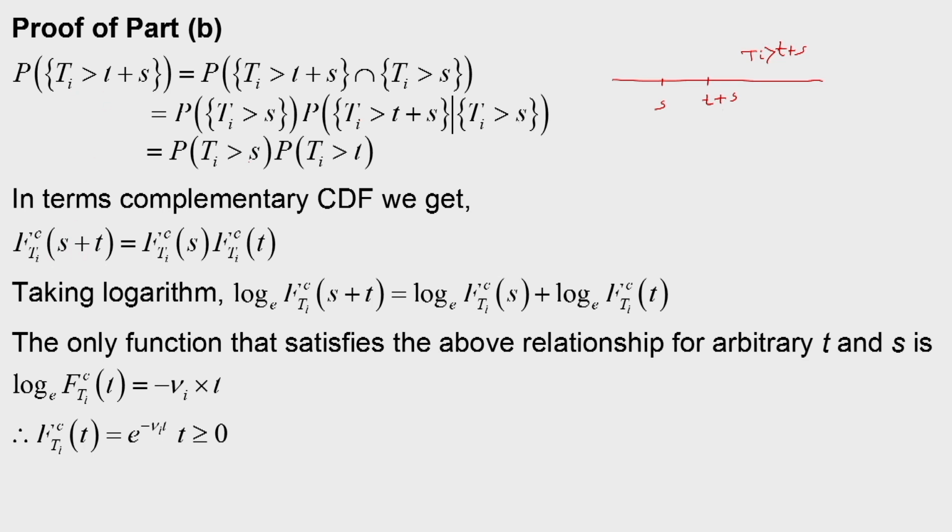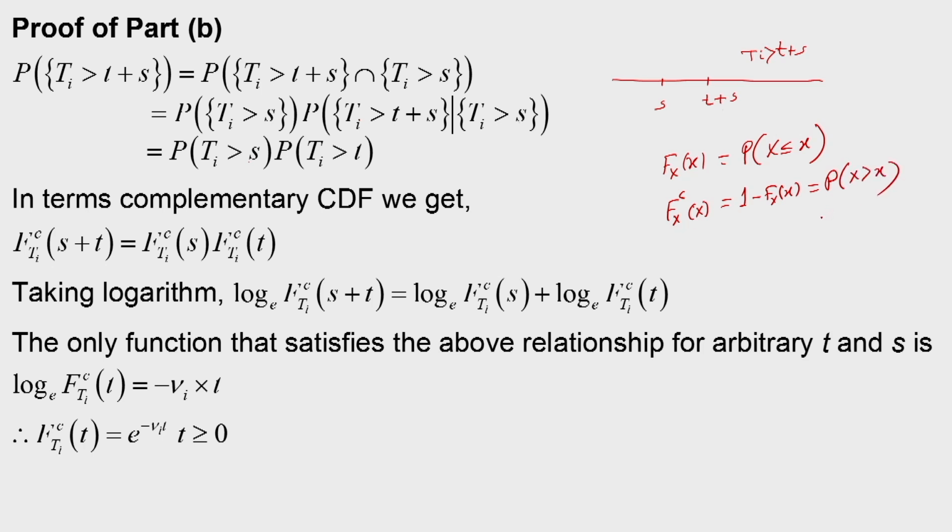Because we know that F(x) is the probability that X is less than or equal to small x, the complementary CDF is equal to 1 minus F(x), that is equal to the probability that X is greater than small x.